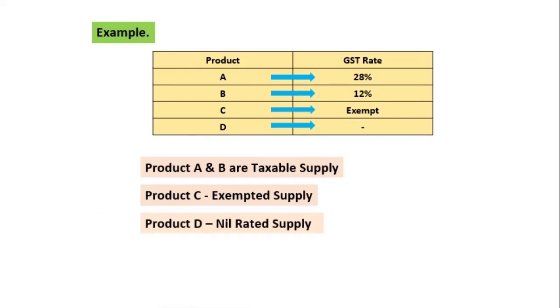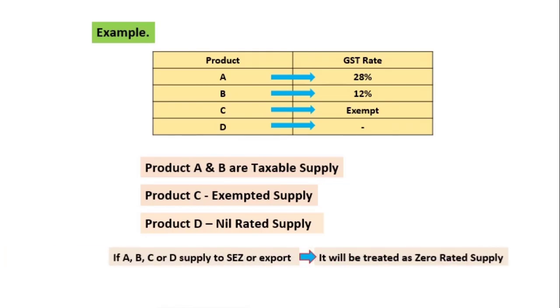Product D is nil rated supply, and if product A, B, C or D is supplied to SEZ or exported, then it will become zero rated supply. It will be treated as a zero rated supply, and as it is a zero rated supply, it is considered a taxable supply. Hope you understand the meaning of taxable supply, non-taxable supply, inward supply, and outward supply.